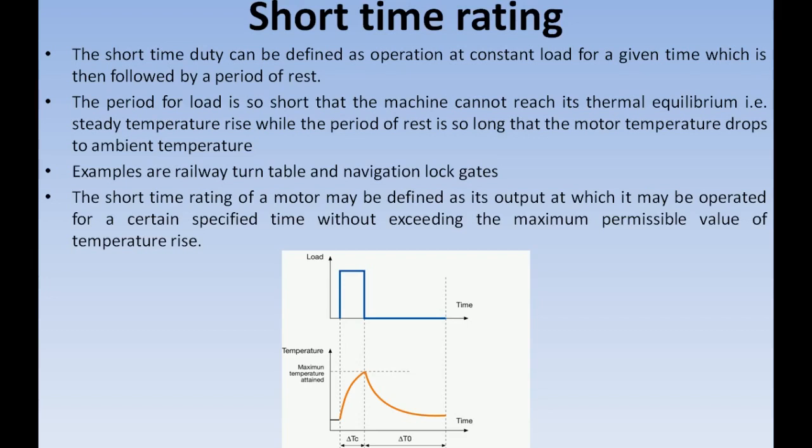In short time duty, the machine is operated for a constant load for a particular time, which is then followed by a long period of rest. That is, the machine will be loaded only for a short period of time. To what extent the machine will be getting loaded and all, we will be studying it.